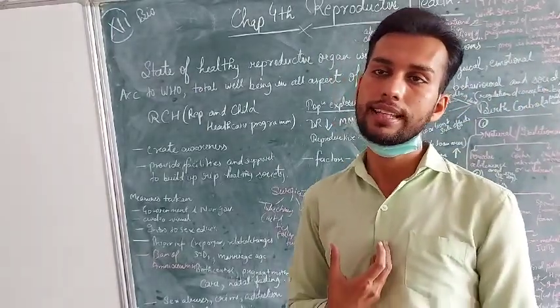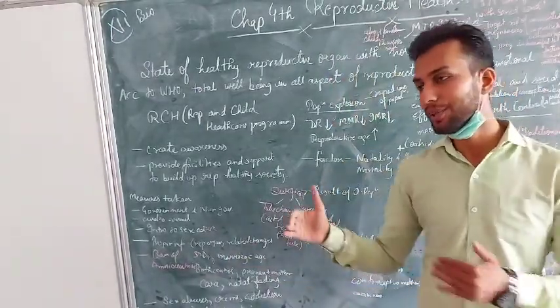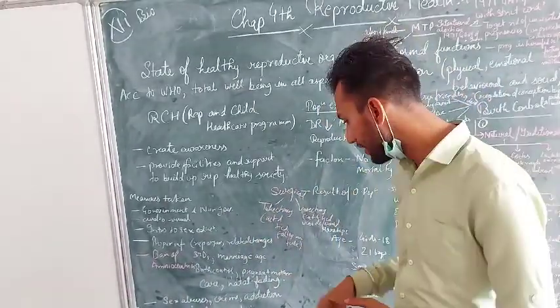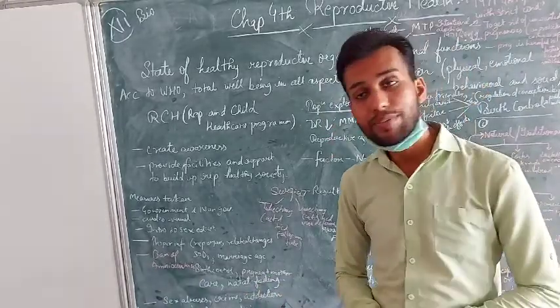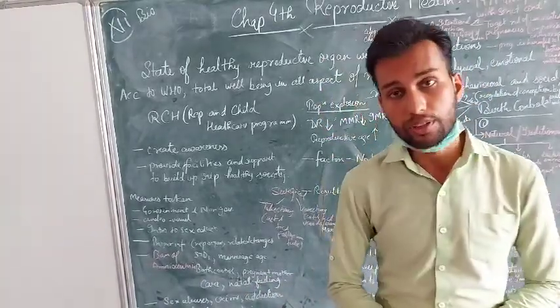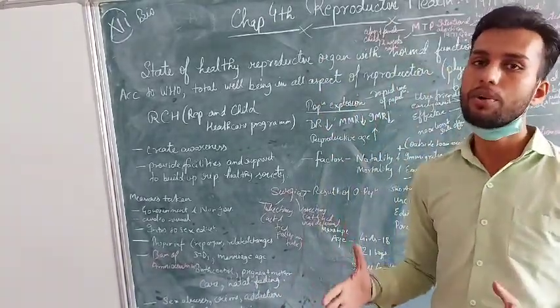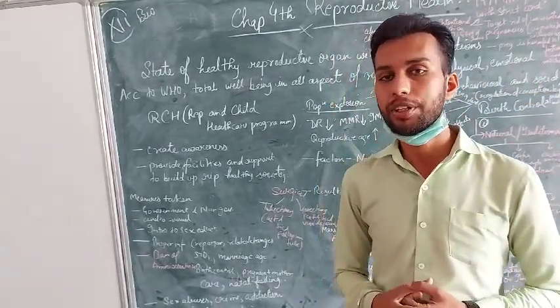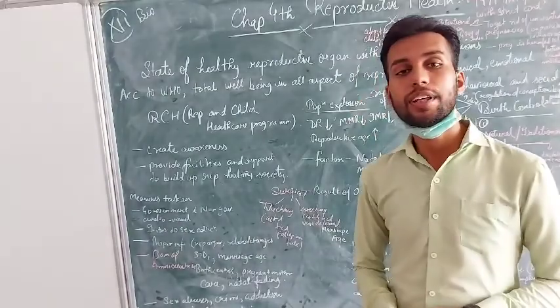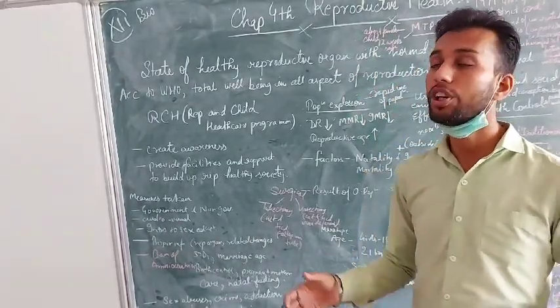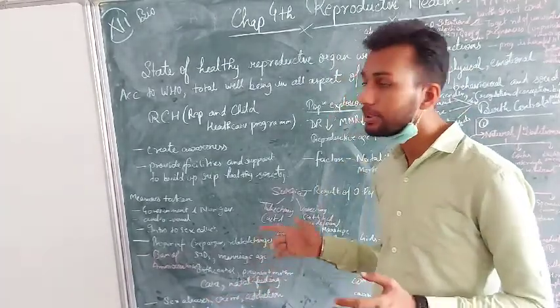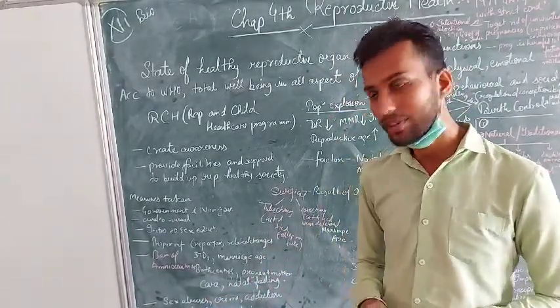so that she should care for herself, and the family should also plan to care for her, to build her health as well as the progeny's health. Then natal feeding: breastfeeding the child, and the importance of colostrum, which is the first antibody provided to the body of the child. A proper lactation period should be given to natal feeding so that he or she develops immunity against different diseases, because mother's milk is the first antibody to the child.